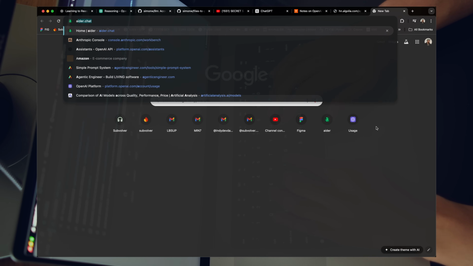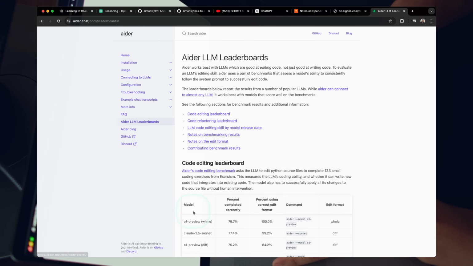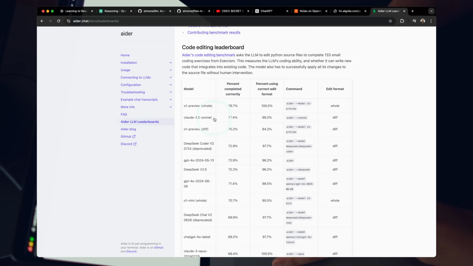The creator of Aider, Paul, just put out a brand new benchmark showing that the king has been usurped. o1-preview does actually beat out Claude 3.5 Sonnet. Of course, it's not functionally going to be better. It's one of those things where in theory it's better, but based on the speed, no one's going to be firing off o1 prompts as much as they are Claude 3.5 Sonnet prompts, right? So we're getting there. This is a massive improvement.